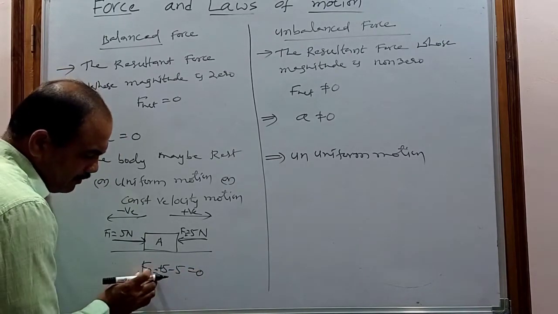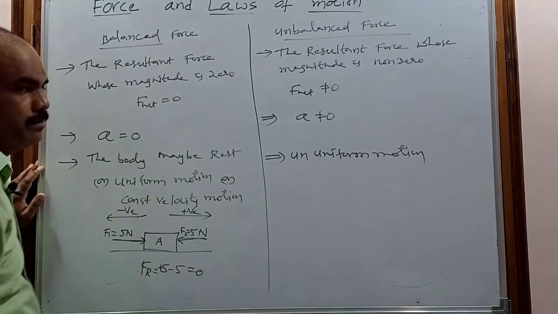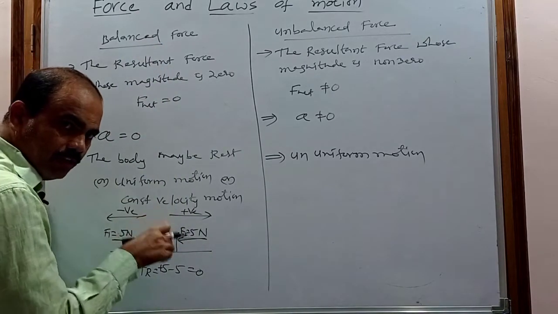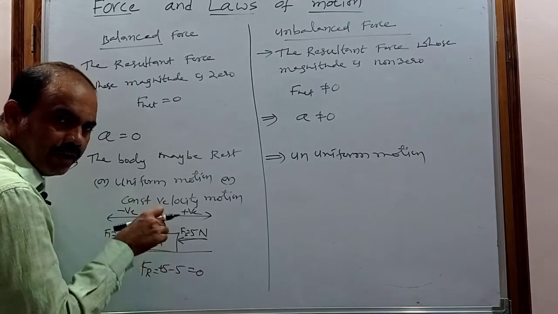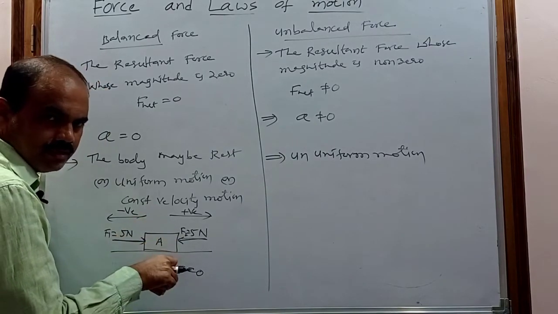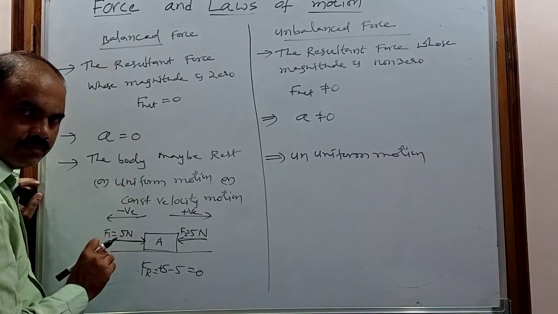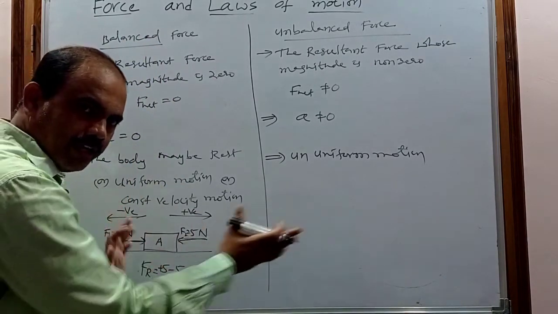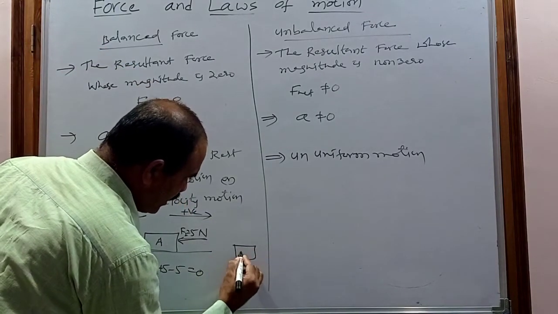This resultant force is 0, that is why this is called the balanced force. Because of this balanced force, even though the forces are acting, the body is at rest. Such a resultant force is called the balanced force.